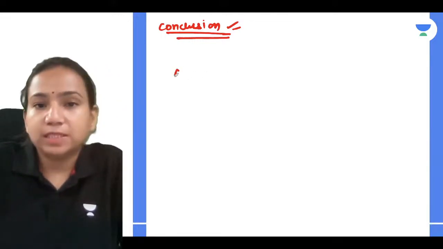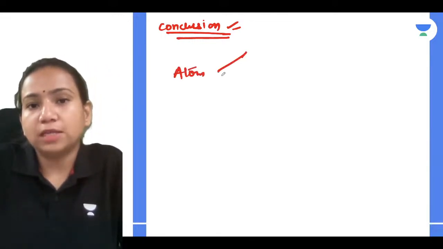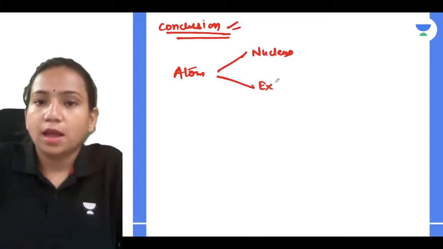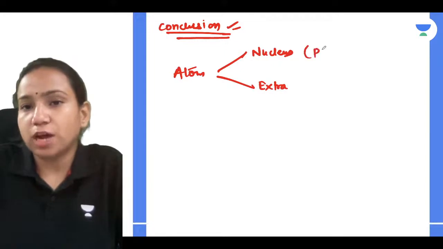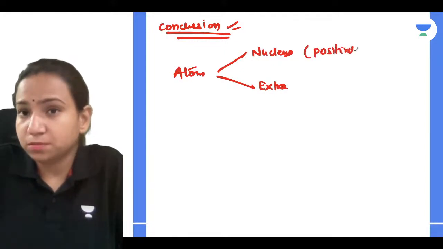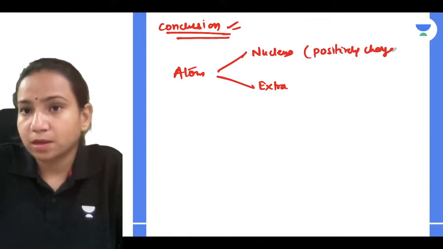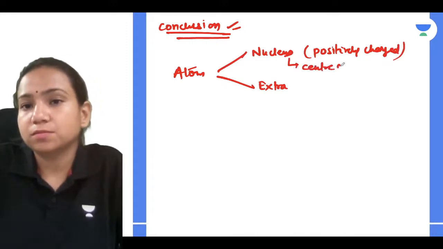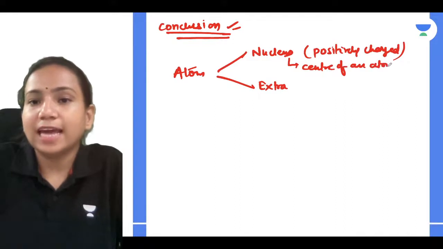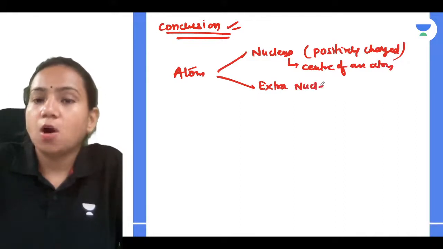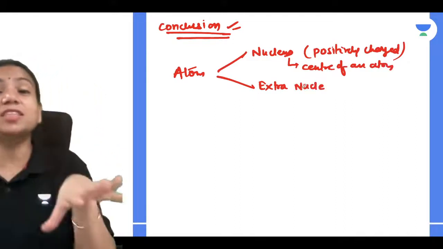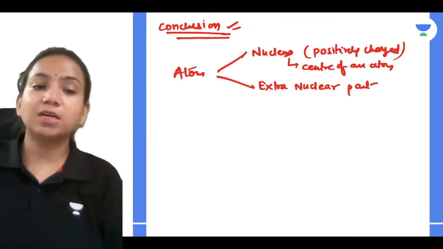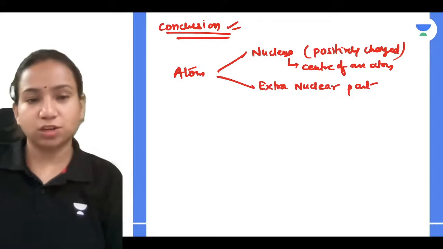He said basically that the atom has two parts: one is the nucleus, another is the extra nuclear part. The nucleus is positively charged and is at the center of the atom. The extra nuclear part is all the part of the atom other than the nucleus.